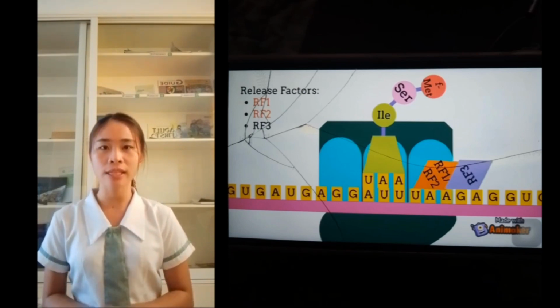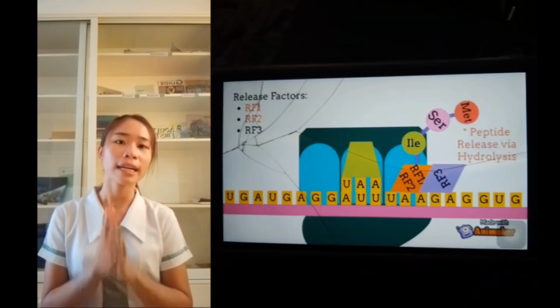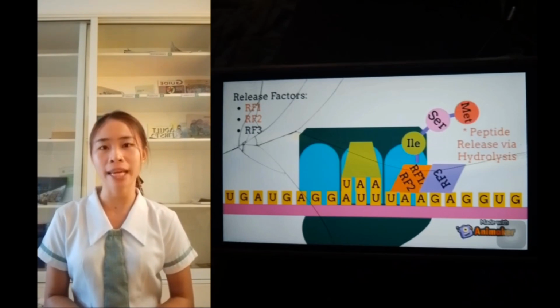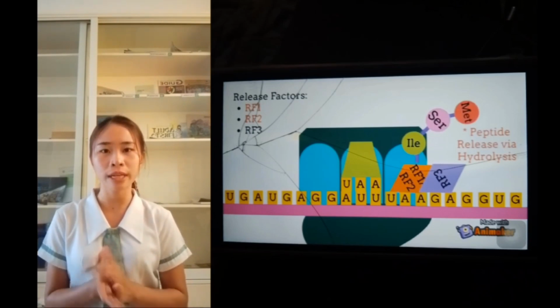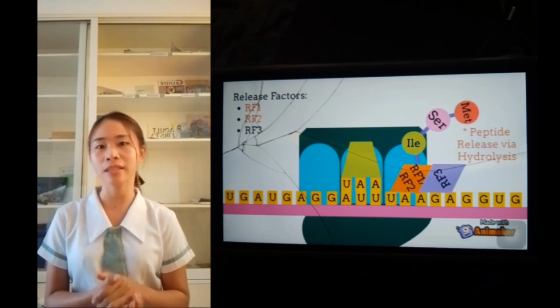When the stop codon is reached, the release factor, either release factor 1 or release factor 2, catalyzes the hydrolysis of the peptide bond at the P site by a molecule of water at the E site, and the peptide is hydrolyzed and dissociates.